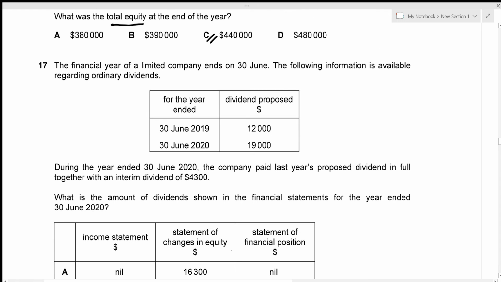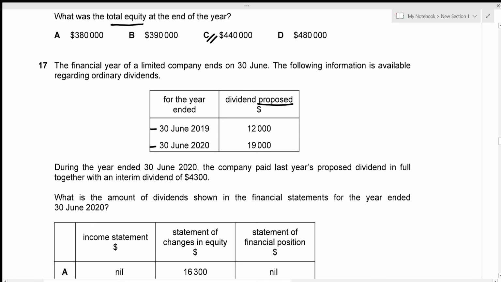Now we have question number 17. Oh, it's a lengthy one. Okay. We're given information regarding ordinary dividends. All right, we're given 2 years, 2019 and 2020, and we're given dividend proposed. Now this is a tricky one because dividend proposed is not the same thing as dividend paid. When a company pays a dividend, there is a change in cash flows. There is an increase in cash outflow, but when a dividend is proposed, there is no change in the cash flows at all. So dividend proposed does not make any difference in cash.